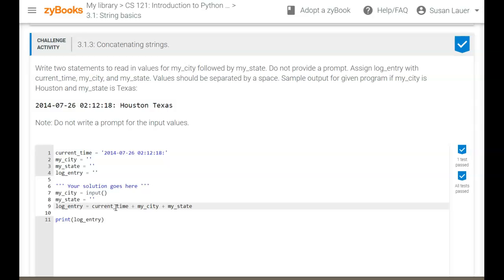When you concatenate, it jams everything together. So you're going to have to put in a space in here. The easiest way to do that in programming is just put a space in like this. So you got current time, and then you're going to put a space, and then you're going to my city, and then you're going to put a space. So you're going to do exactly the same thing here. So there's a little bit of a hint of what you need to do in order to get the concatenated string in.